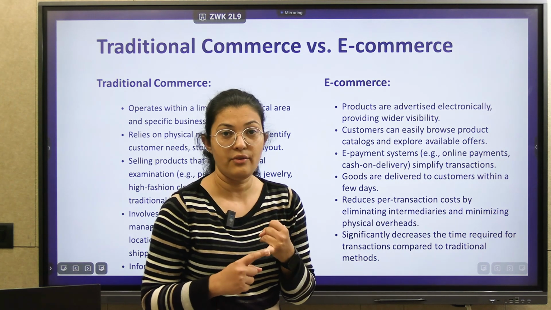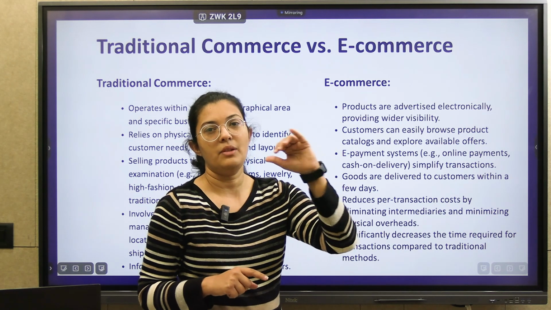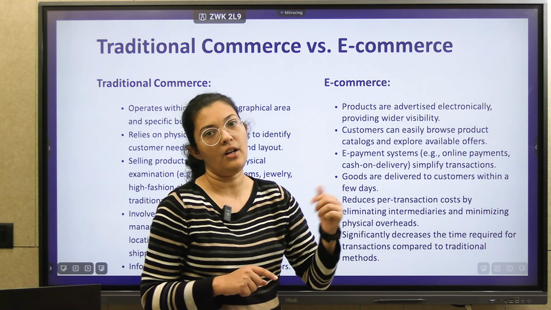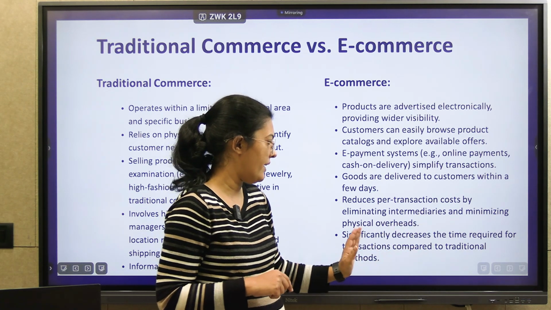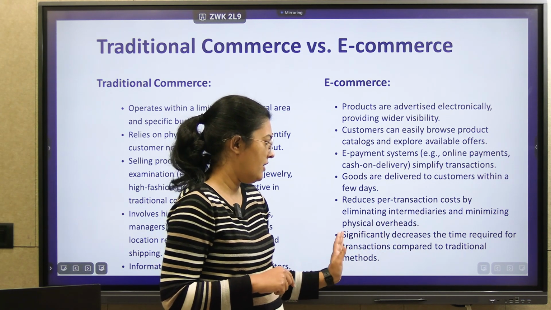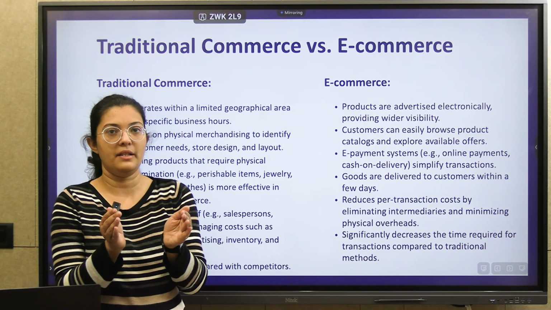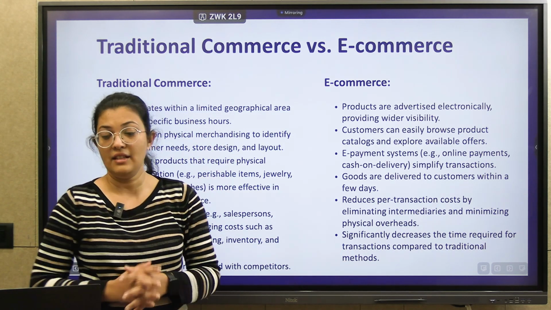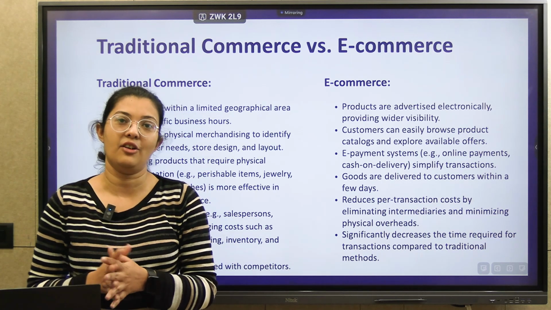In this, we don't need any physical setup. We don't need many people. So our product price will automatically be reduced online. It significantly decreases the time required for a transaction compared to the traditional method. So our transaction will be completed in a very short period with limited resources. So this is how the comparison between traditional commerce and e-commerce works.